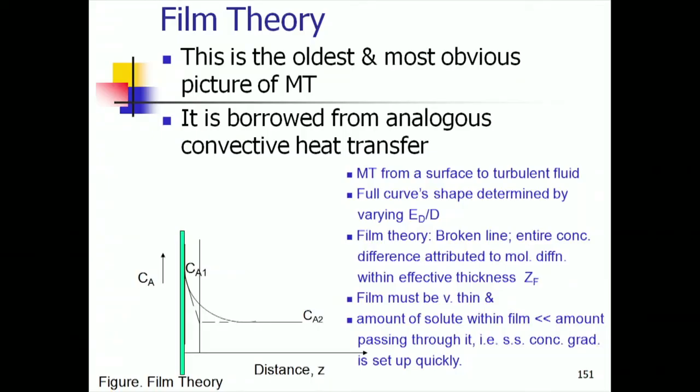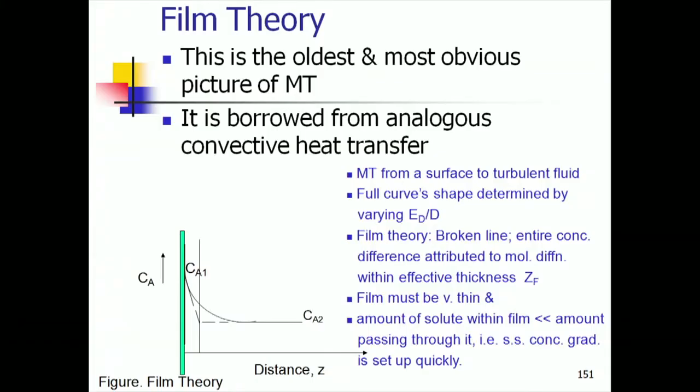The first model you create need not be the final word, only then there is a hope of understanding something more. But if we do not take the first step, we are not likely to go forward, we can't make progress. So, it is okay, this is fine, and we will come to salvage film theory a little bit. The point is the difference between boundary layer and the film of film theory.